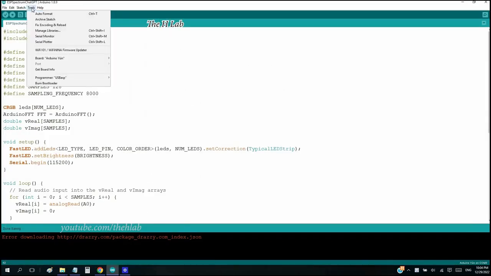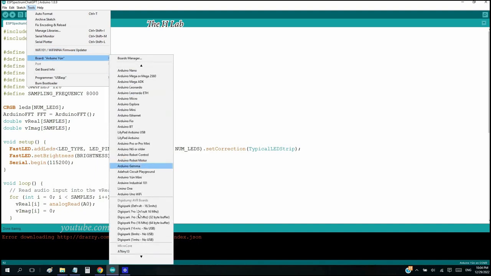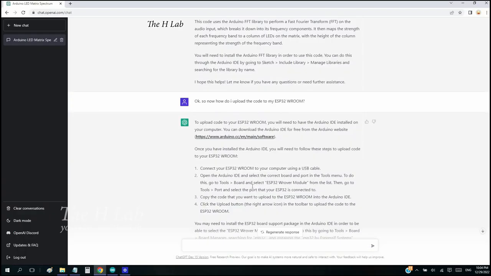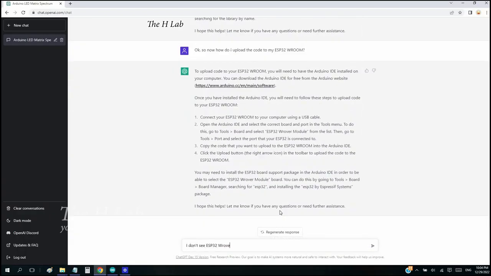Now look for ESP32 Rover module in the menu Tools, Boards list. The bad news is that I don't see ESP32 in the list. Let's see if ChatGPT can help.